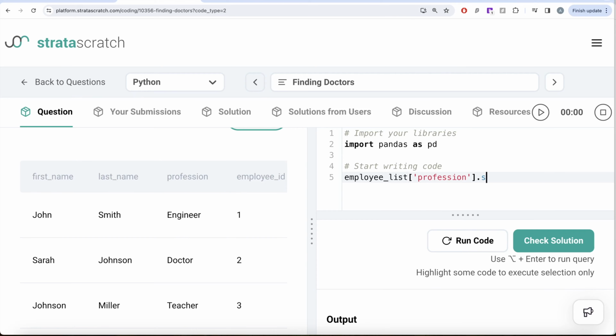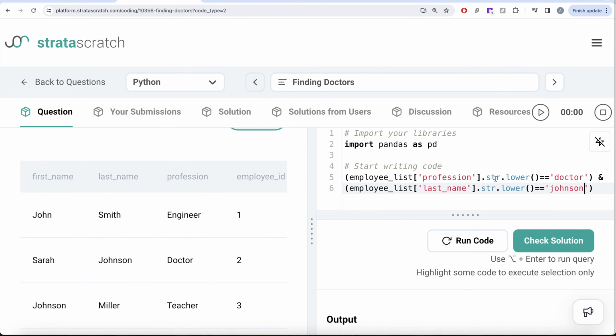So how do we do that? We use string dot lower. So a string dot lower will basically convert the entire values in this column profession into lowercase and then you can equate it to doctor. So we write doctor and this is the first condition that the employee should be a doctor. And then we also need to make sure that employee list and the column called last name, again here also we should go ahead and convert this into lowercase. So lower, this should be equal to Johnson.